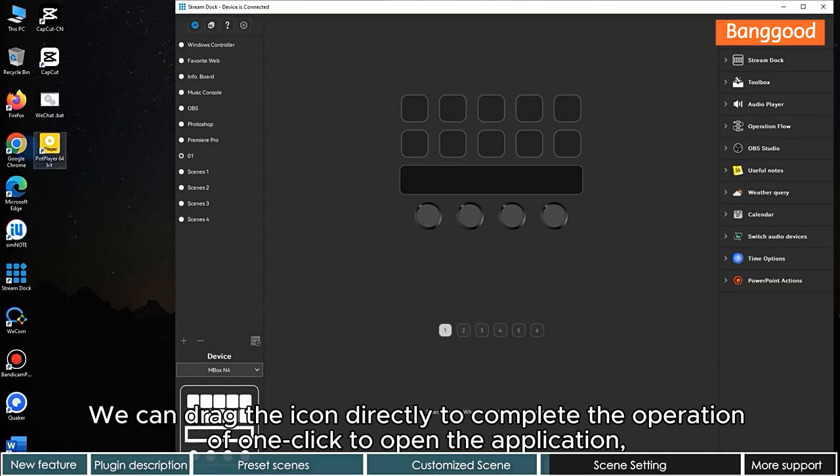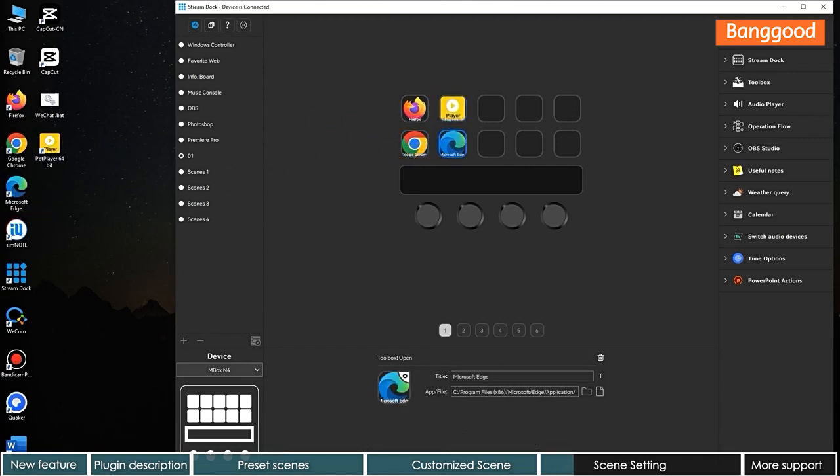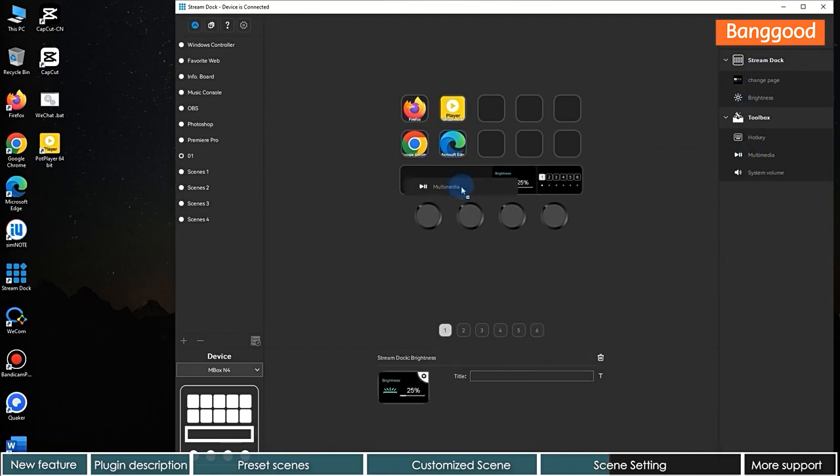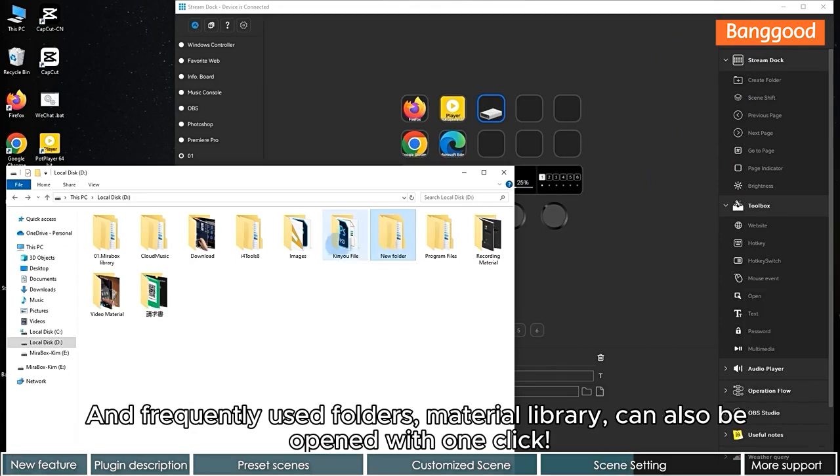In the setup, we can drag the icon directly to complete the operation of one click to open the application. We added touchscreen operation. And frequently used folders and the material library can also be opened with one click.